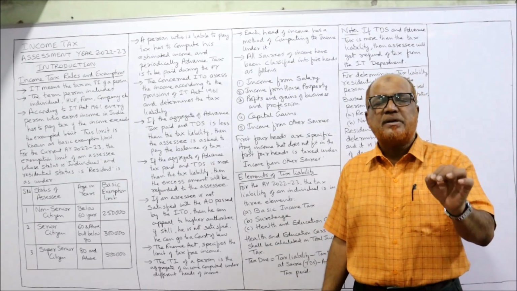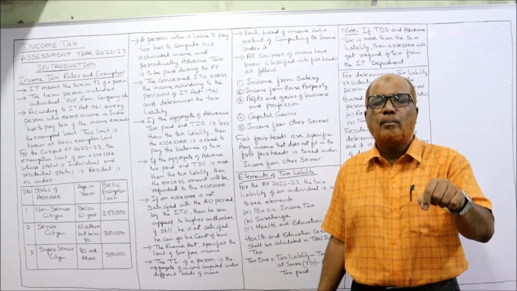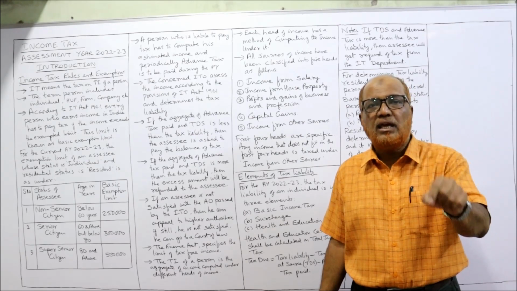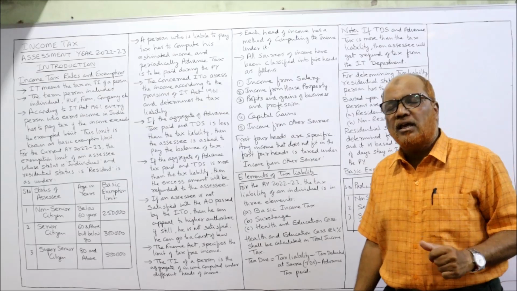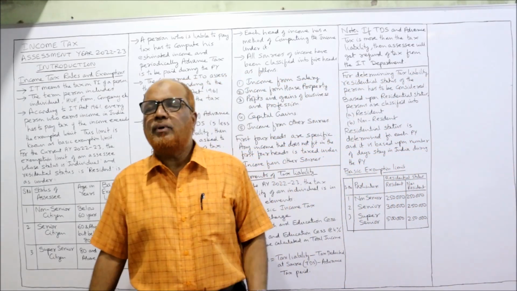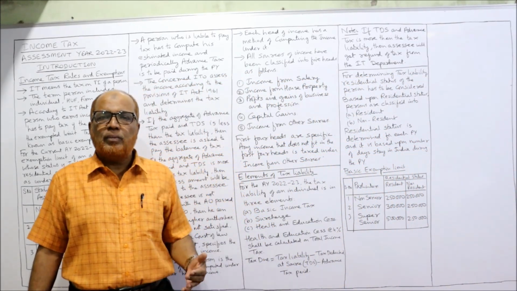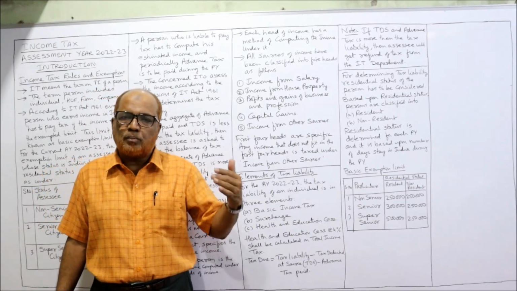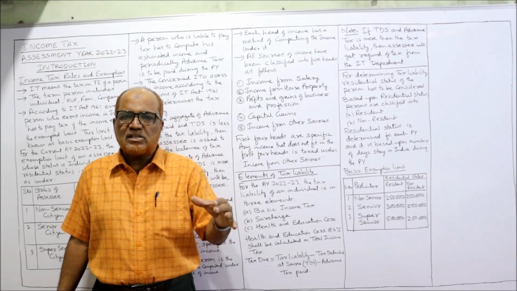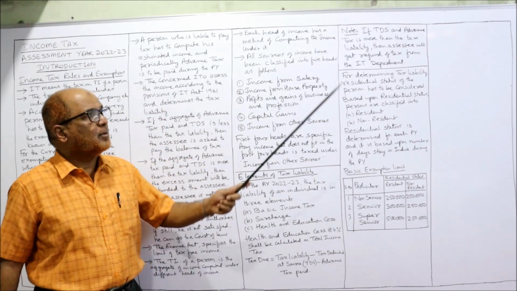The Income Tax Act has specified how to compute the income under each head. What is the procedure of computing the income under each head? For example, how to compute the income from salary, how to compute the income from house property, how to compute the income of business or profession. For each specific head, the Income Tax Act has given the procedure.